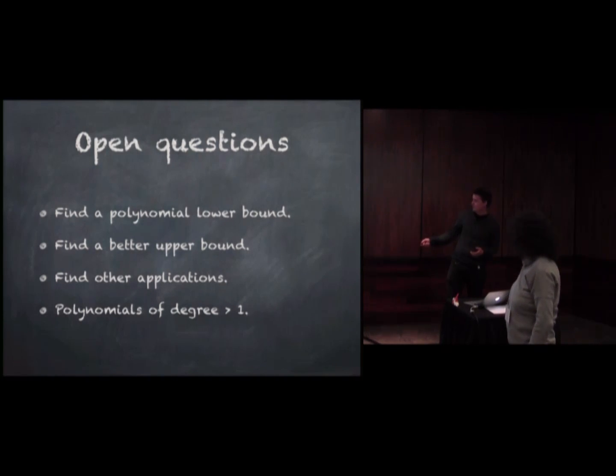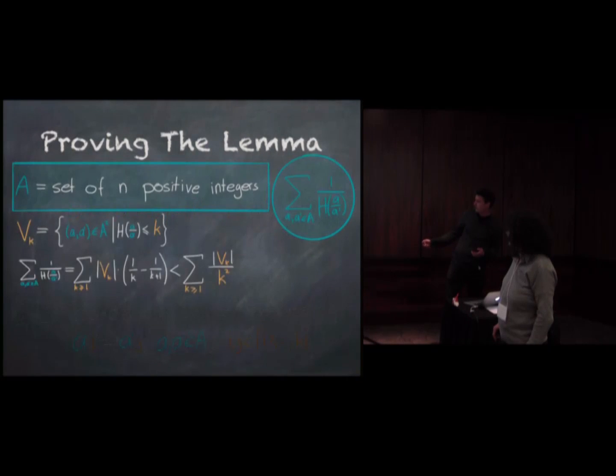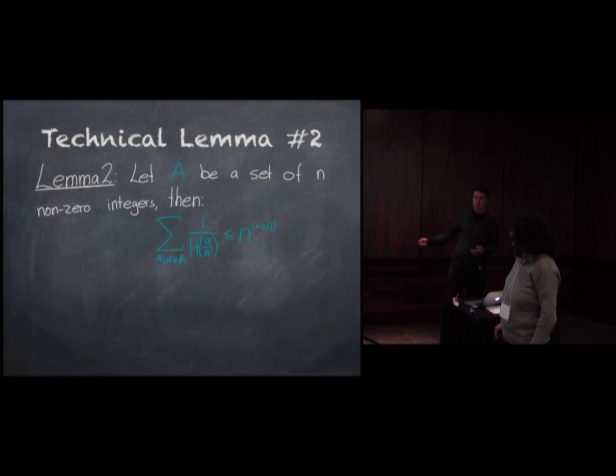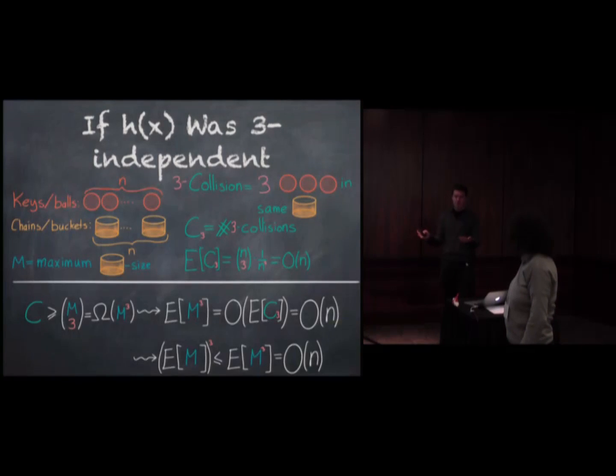Yeah, so why stop at 3? Why not 4? One reason is, so we want this bound here. This bound here should be order n.